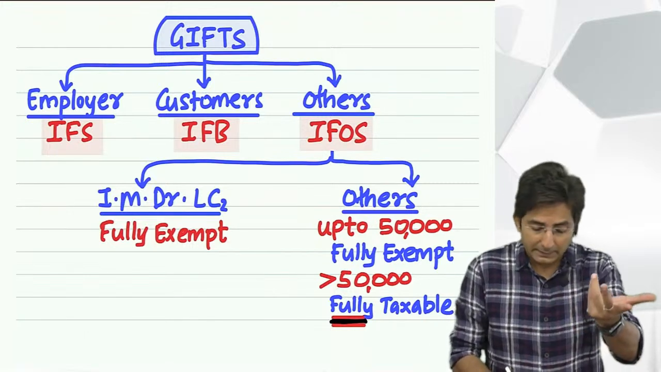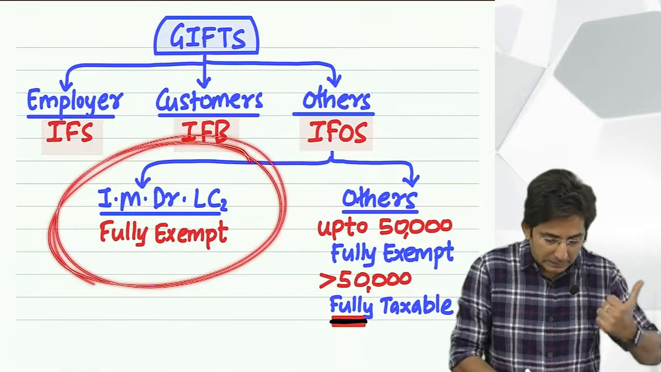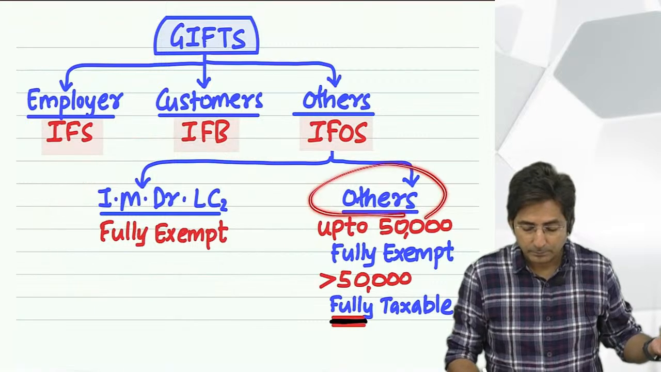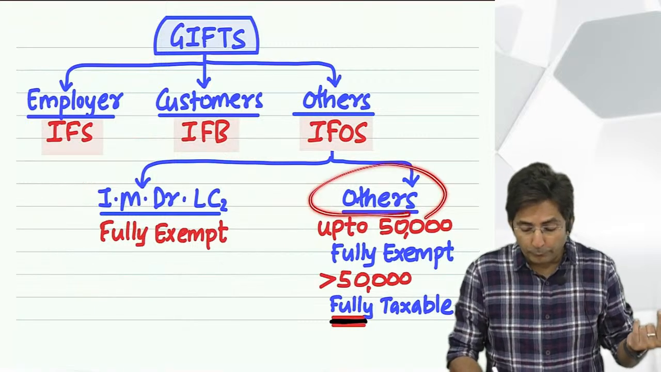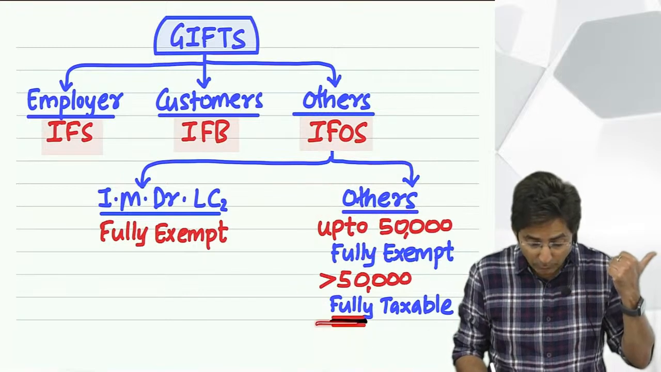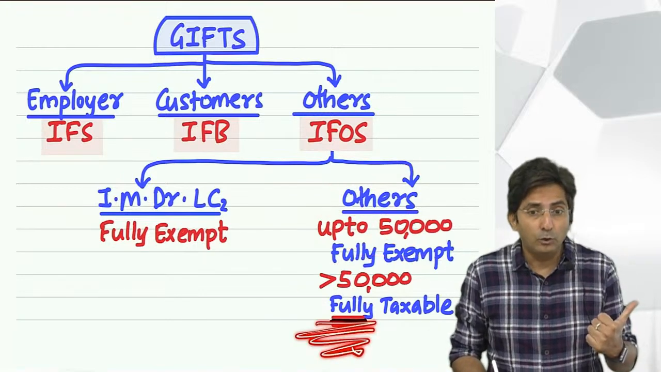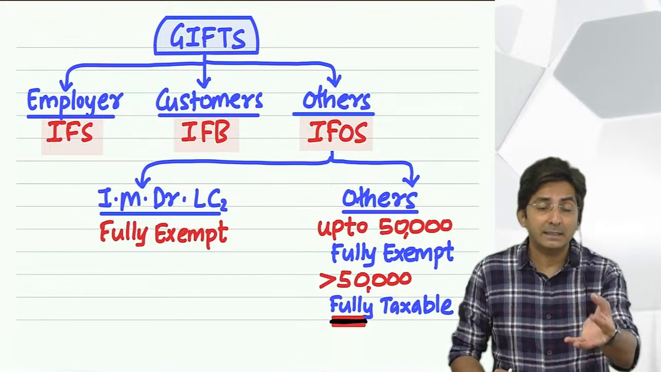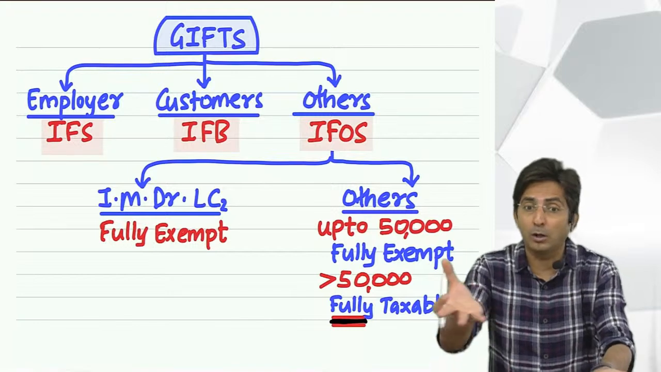The rule is same. If it is from this list, it is completely exempt. Otherwise, up to 50,000 is exempt, and above 50,000, see what I have written, it is fully taxable. If it is 51,000, the full 51,000 is taxable. Now it can be cash, and it can also be gold.